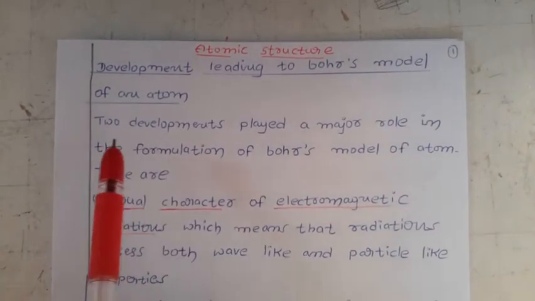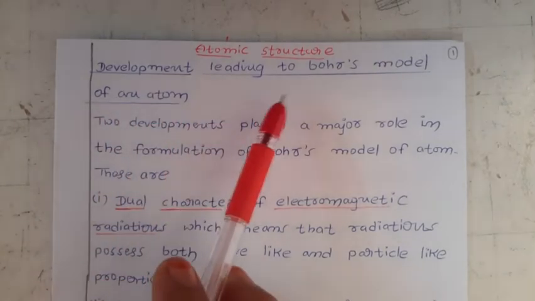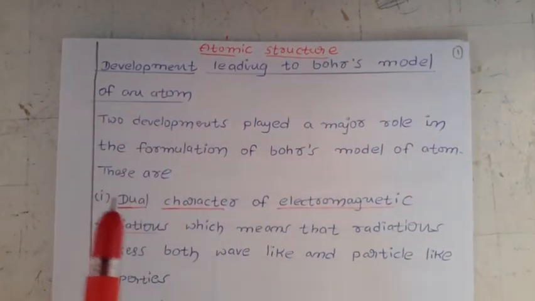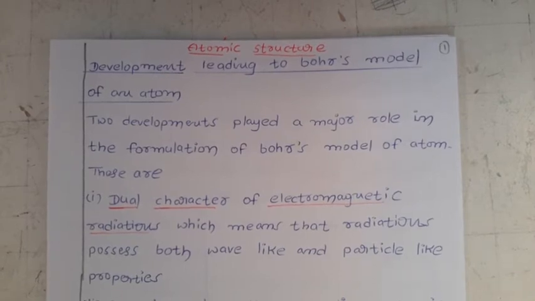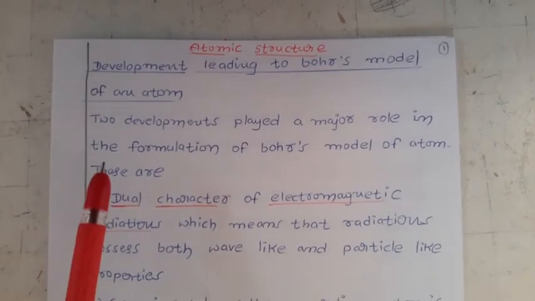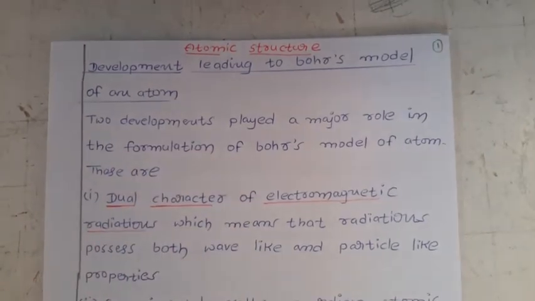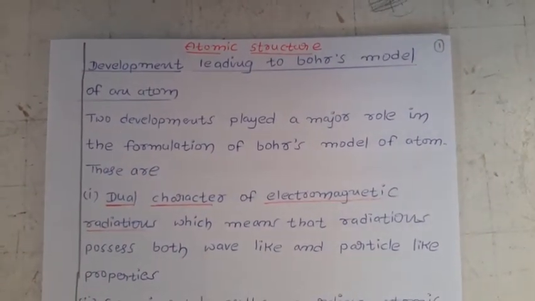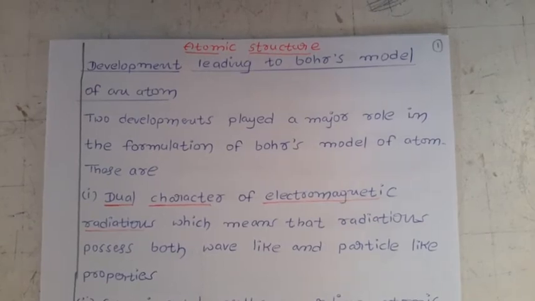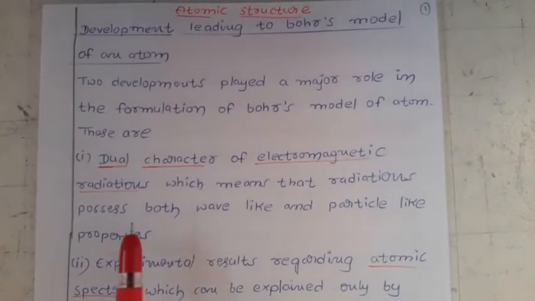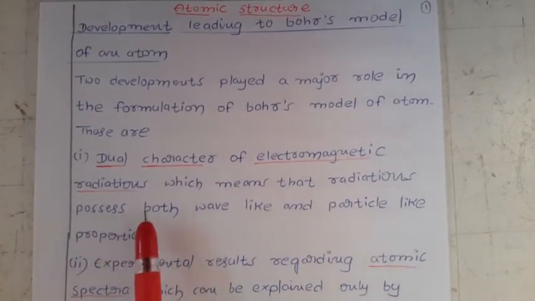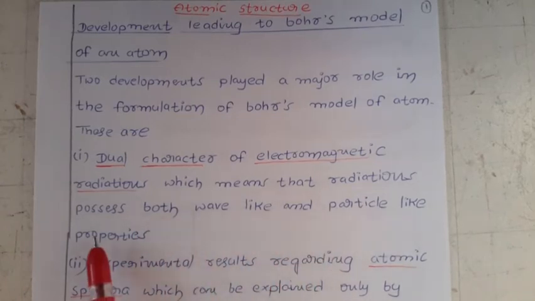In that, first here we have the heading: development leading to Bohr model of an atom. Before going to discuss the Bohr model, there are some developments that went before. What are the developments that we will discuss first? Two developments played a major role in the formulation of the Bohr model of an atom. What are those developments? First, dual character of electromagnetic radiations, which means that radiations possess both wave-like and particle-like